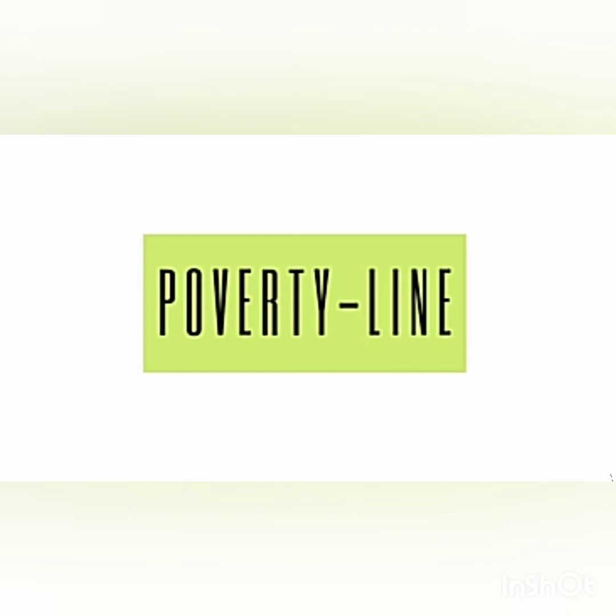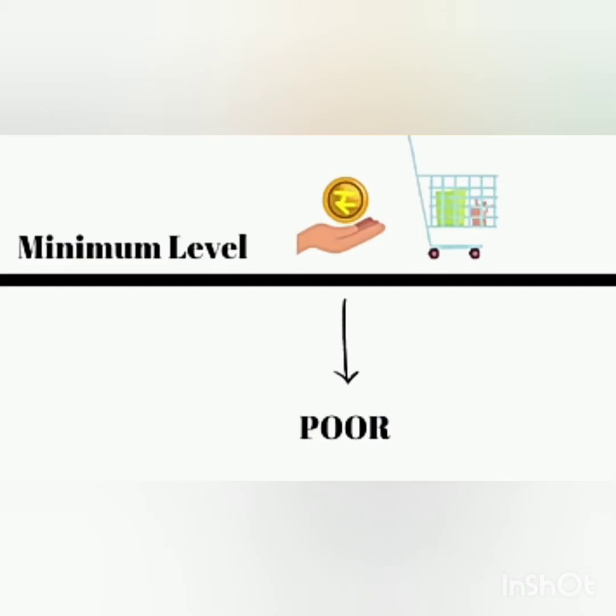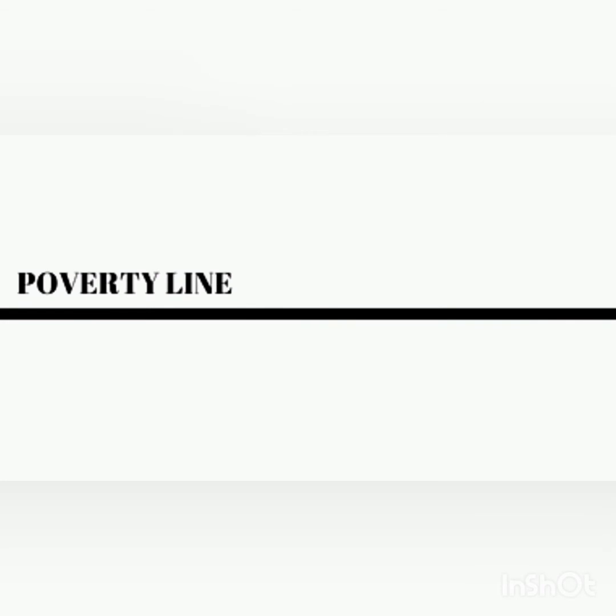We measure the poverty line with income and consumption. We have decided a minimum level of income and consumption. If a person consumes below this minimum level, or has an income below the minimum level, then that person will be considered poor. This minimum level is the poverty line, and the poverty line changes with time and place.